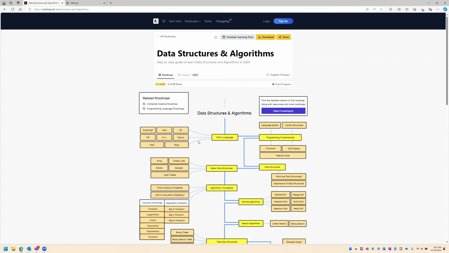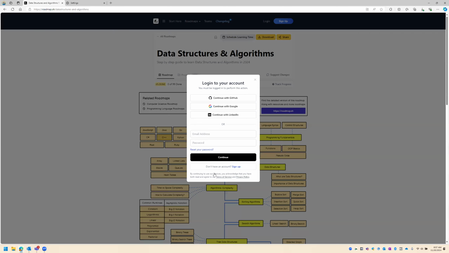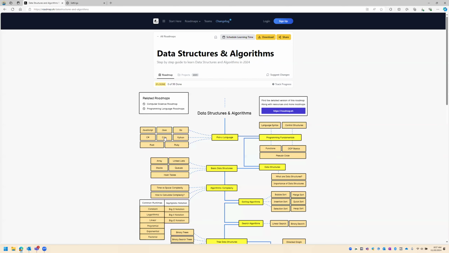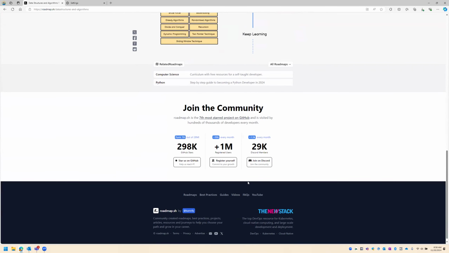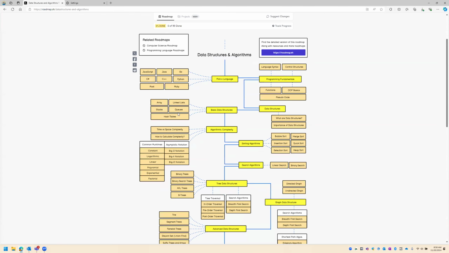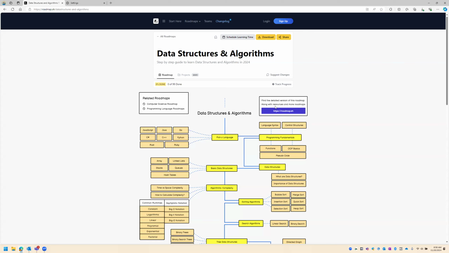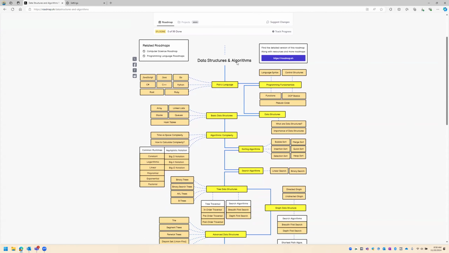You can log in and track your progress. You can right click and mark it as done, because that's what it says. Where is it saying? Okay, it was saying that, but I'm unable to see it again. So this is what we're going to do. We are going to study data structures and algorithms. That's our goal. Our goal is clean and defined.